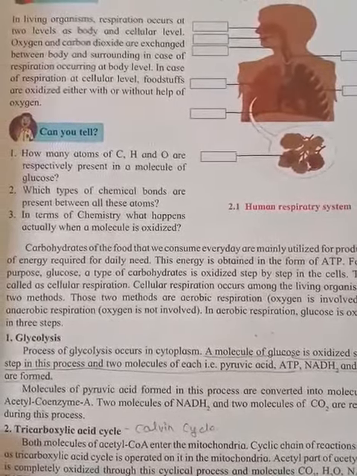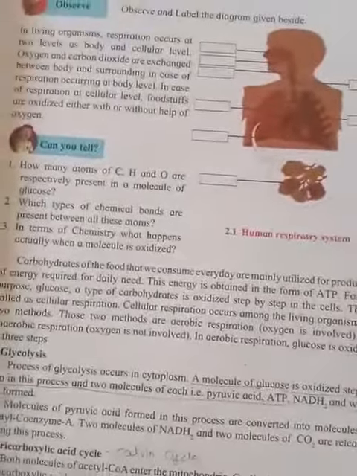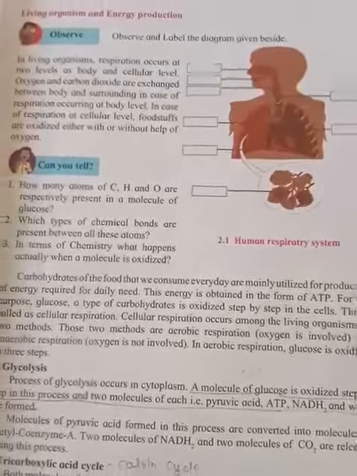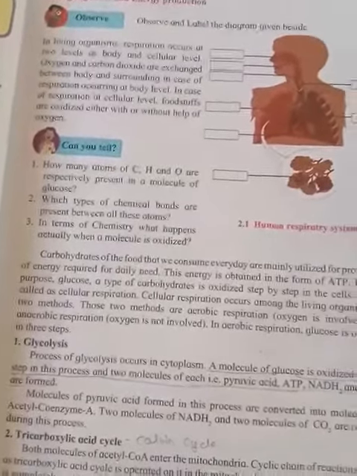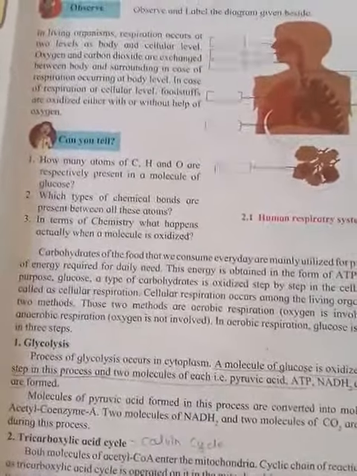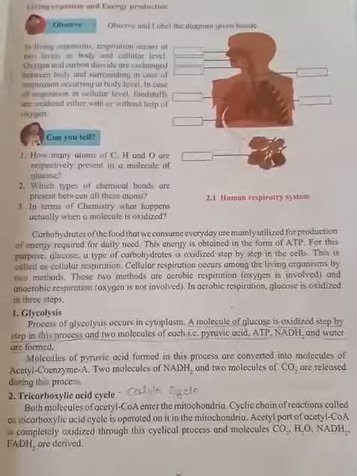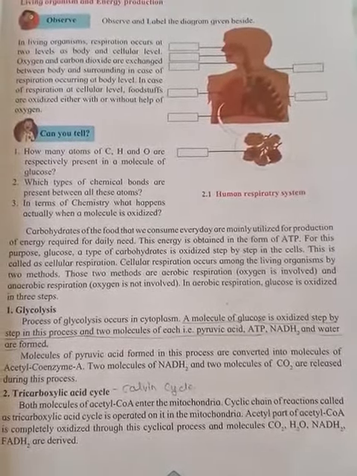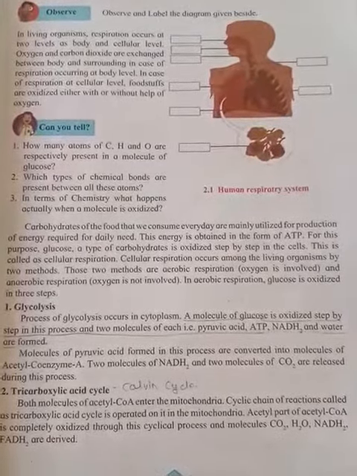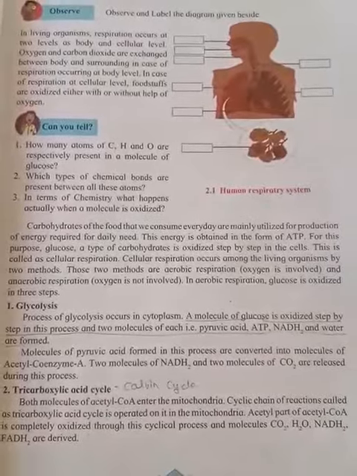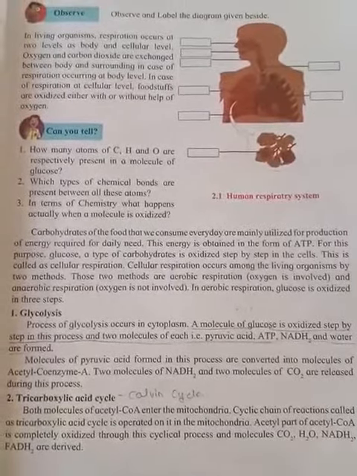Look at the next topic, the next part, that is how carbohydrate is converted into ATP. Now from where are you getting carbohydrate? You are getting carbohydrate from the food that you consume, and this consumed carbohydrate is utilized for obtaining the ATP. ATP's full form is adenosine triphosphate, which is the actual energy that we require for the functioning of our body.